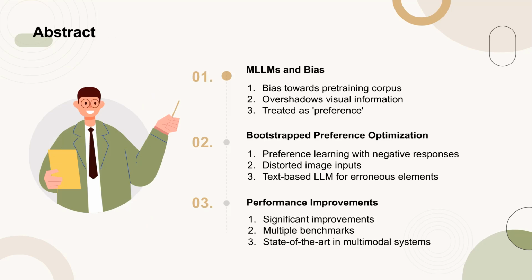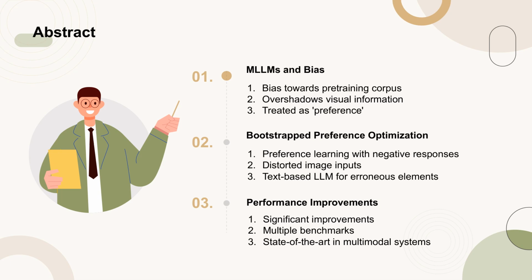The abstract highlights a significant issue with multimodal large language models, MLLMs, which is their tendency to generate responses biased towards their pretraining corpus, thereby undermining the importance of visual inputs. This bias is conceptualized as a preference for pretraining statistics, which hampers the model's ability to ground itself in visual data.